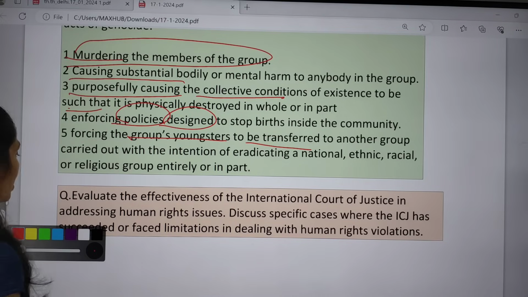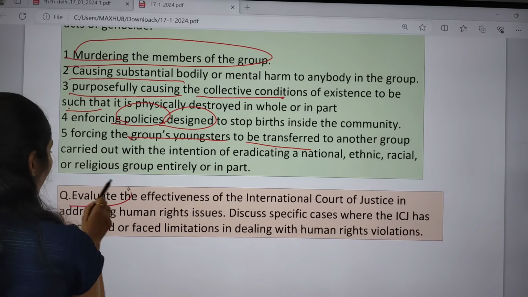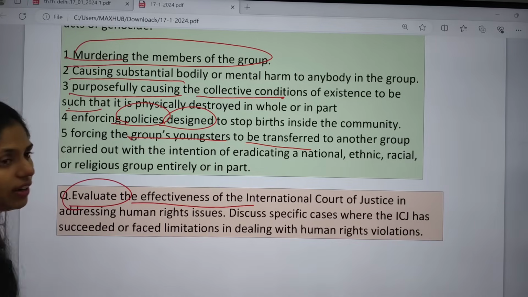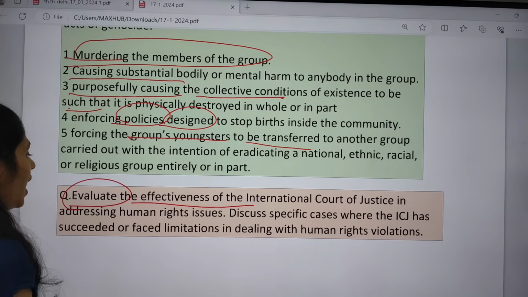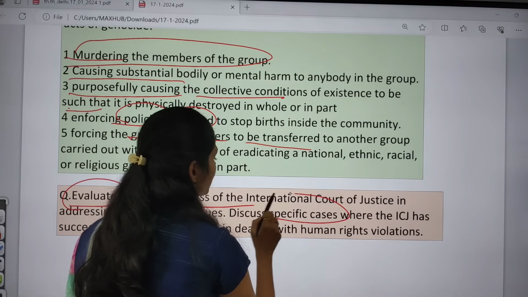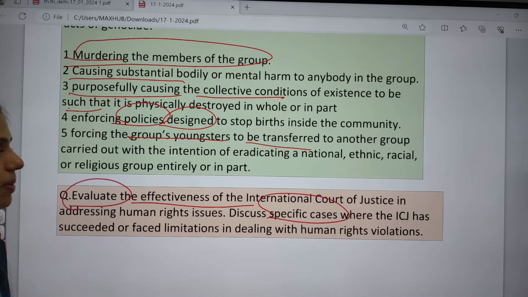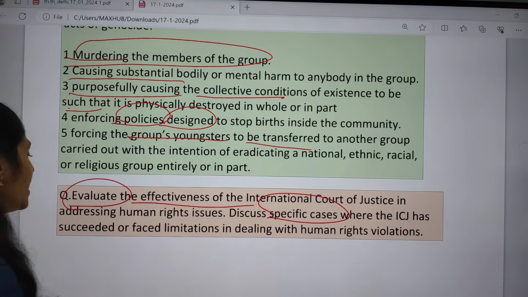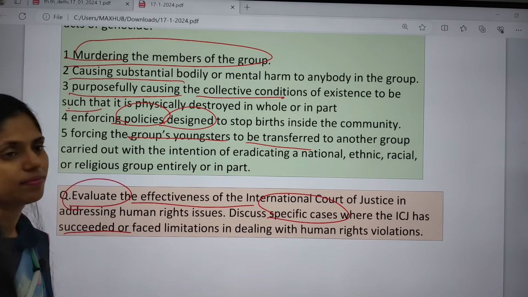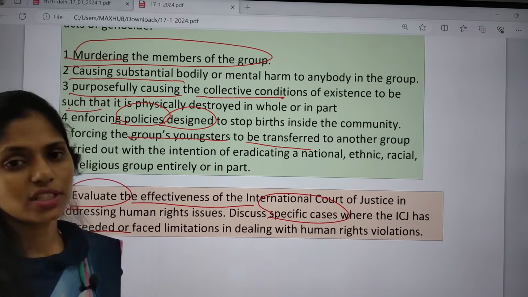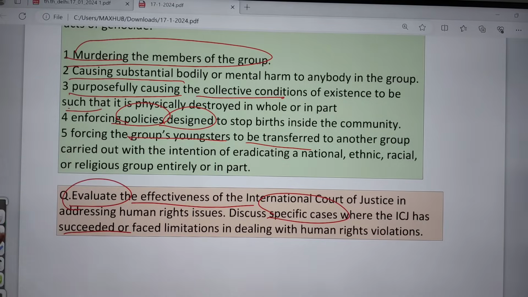So here there are two sub-questions. The first one is you have to evaluate the effectiveness of the ICJ. And the next one is you have to see the specific cases, specific cases where the ICJ has succeeded. So you have to answer these two questions.